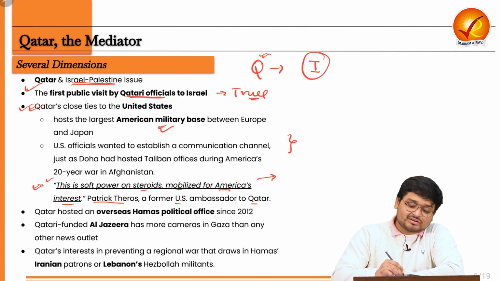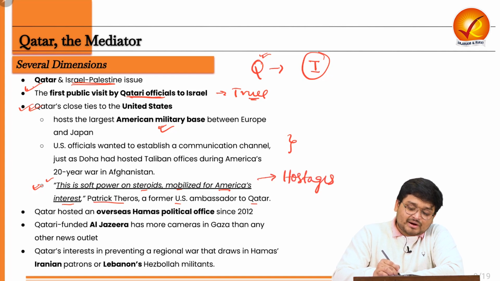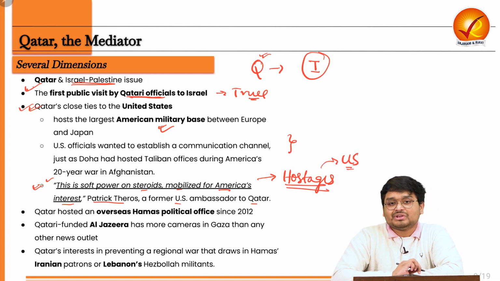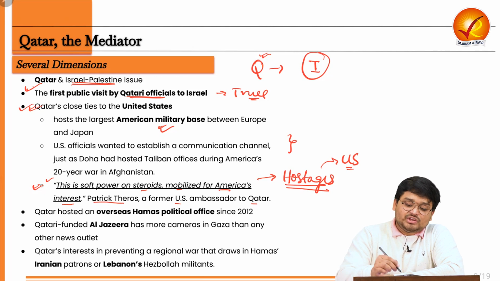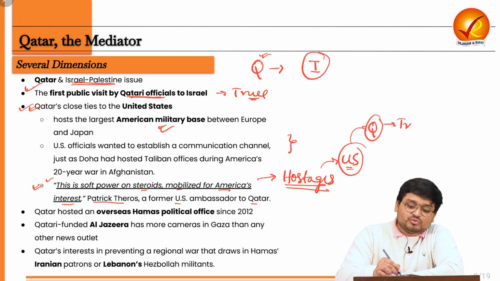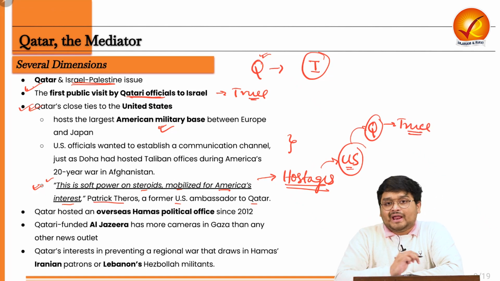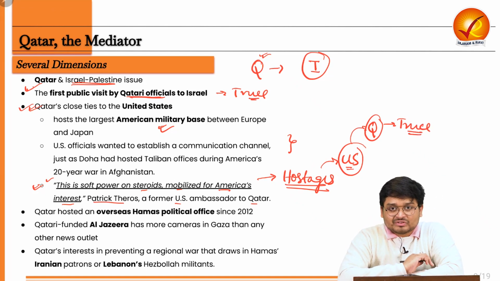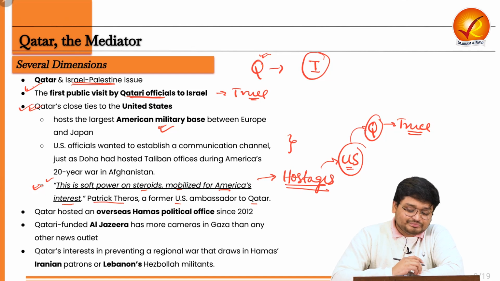Why, if you may ask? Because among the hostages captured by Hamas, there were various US citizens too. So it may be the fact that the US coerced Qatar to bring a truce and release the hostages. So this may be a point.